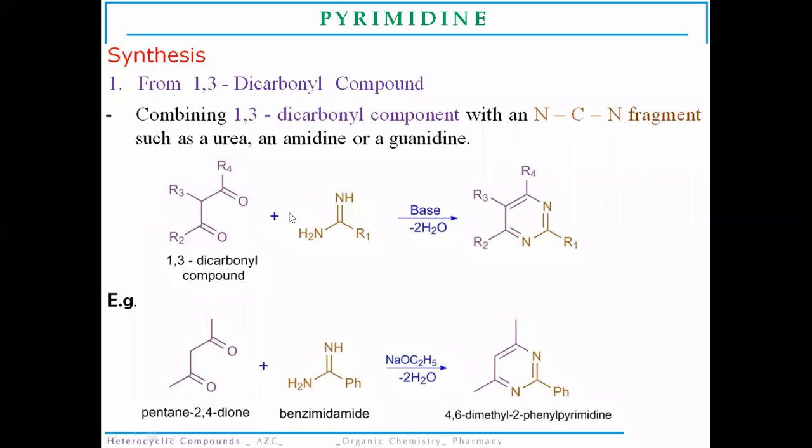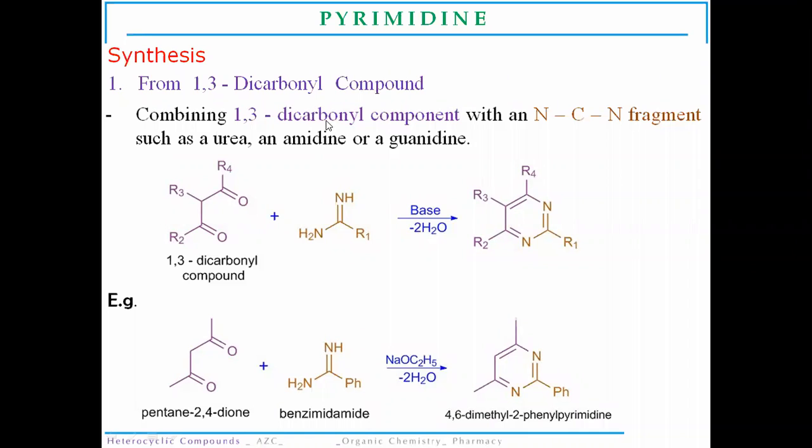Now, the synthetic method for the pyrimidine nucleus is synthesis from a 1,3 dicarbonyl compound. We have studied the synthesis of various compounds, in which we used 2,3 fragments and 1,3 fragments. So here, the nucleus of the pyrimidine molecule is synthesized by using a 1,3 dicarbonyl compound.